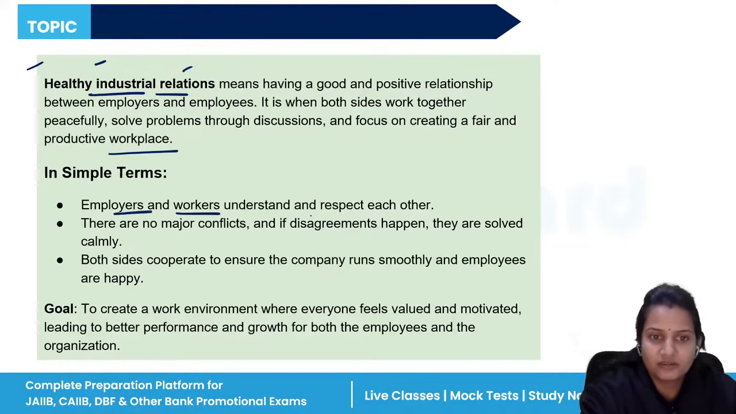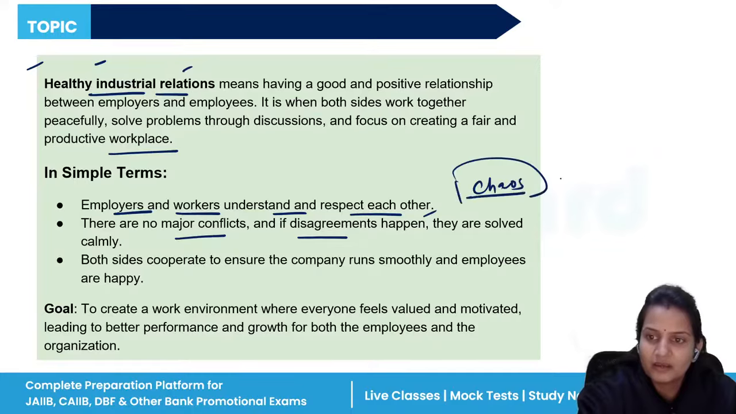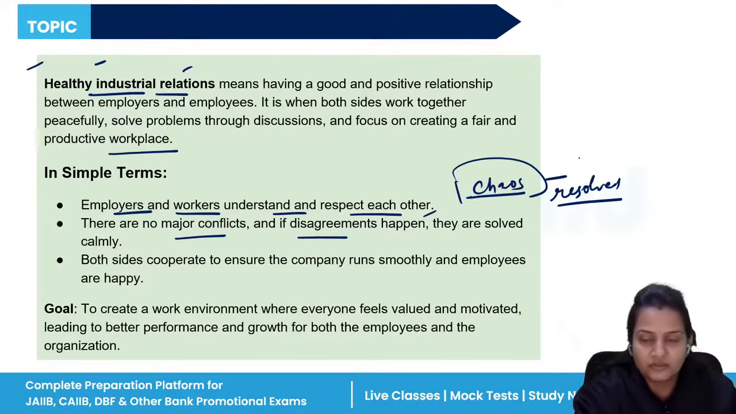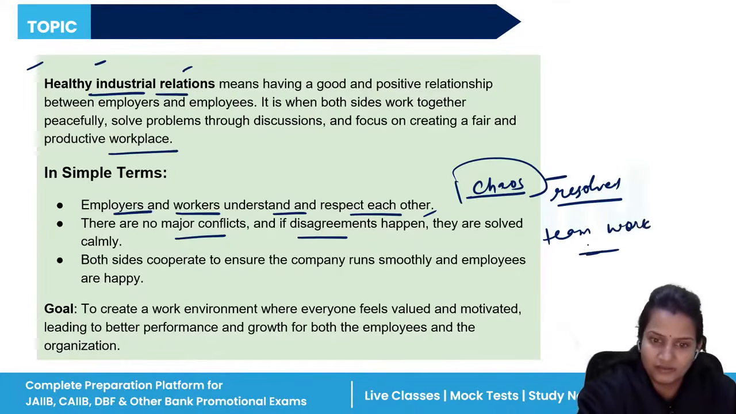Employers and workers understand and respect each other. There should be no major conflict, no disagreement. If any disagreement or chaos happens, then it should be eliminated effectively. It should be solved there only, resolved soon. So both should work in a good, healthy manner. There should be coordination and proper teamwork between the members working in the organization.